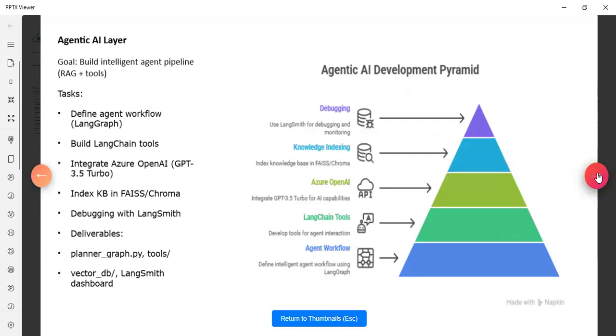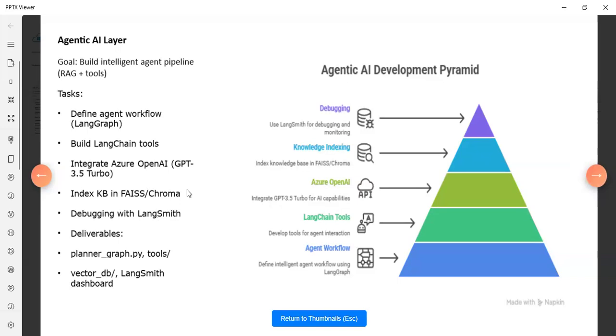Now here comes the agentic part. Next slide. So now we are at the stage where we build an intelligent agent pipeline using LangGraph and LangChain. We integrate the Azure OpenAI GPT-3.5 Turbo model for natural language processing, indexing our knowledge base in the FAISS or ChromaDB vector database for the RAG. LangChain tools will enhance the agent capability, and we will also use LangSmith for the debugging and observability.